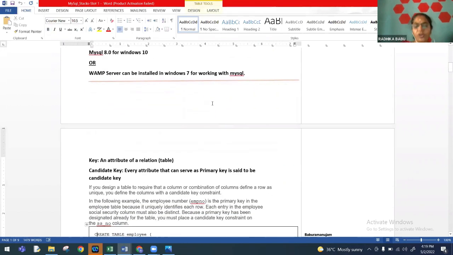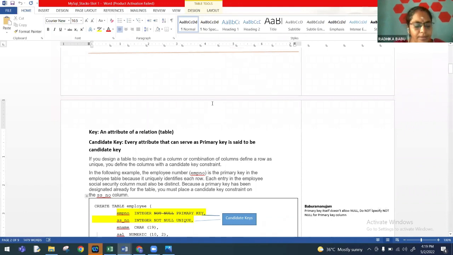Now we'll move on to the concepts. As we know, SQL is an RDBMS package. So we know about what a DBMS is, what an RDBMS is. These are certain areas that most of us teachers tend to miss. We know about a table, we know what a database is. A database is a collection of tables, isn't it? And what is a relational database management system? In a database, we will be having multiple tables, which will be linked, or having a relationship between them by a primary key and a foreign key setup.